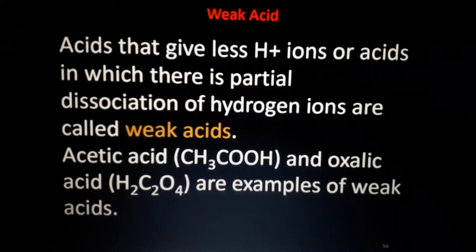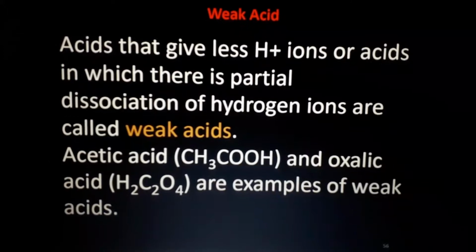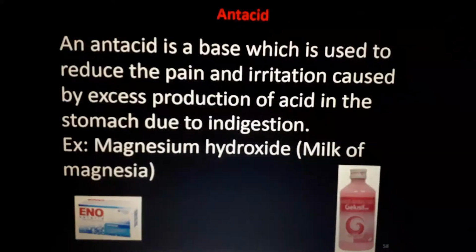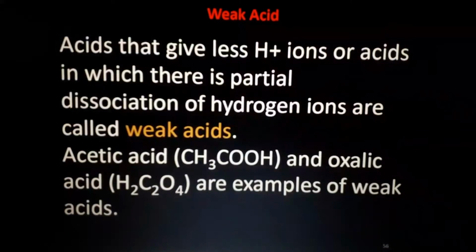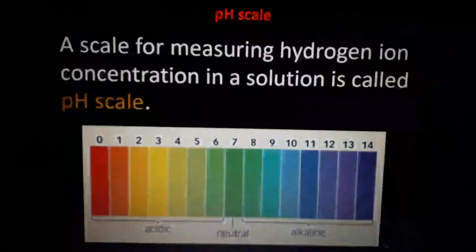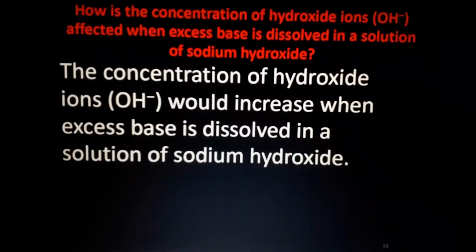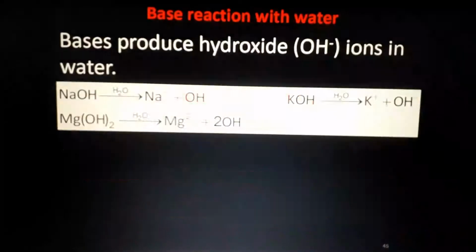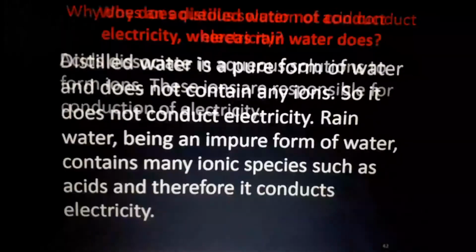Commonly we have H2SO4, HCl and HNO3 acids which are very strong, and acetic acid, oxalic acid, tartaric acid, malic acid, lactic acid, all these acids are very weak acids. Okay, I think that's enough for today. Weak acid and strong acid you already studied. How the concentration of hydrogen ions affects the acidity, that's also we studied. Dilution also we studied. Alkalis also we studied. Based on this, I will conduct one quiz today.